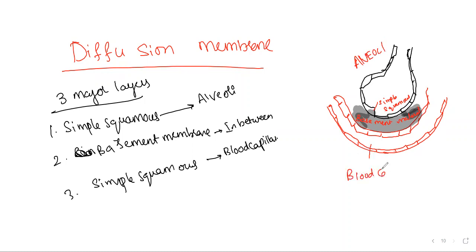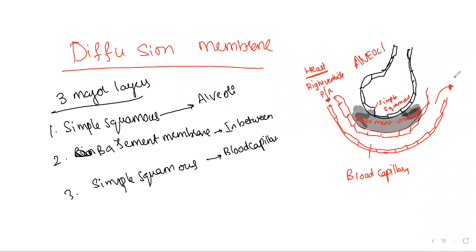So always you should have some imagination. If I say blood is coming, which part of the heart is it coming from among the four chambers? The right atrium opens into the right ventricle, then the pulmonary artery, now the pulmonary capillary.